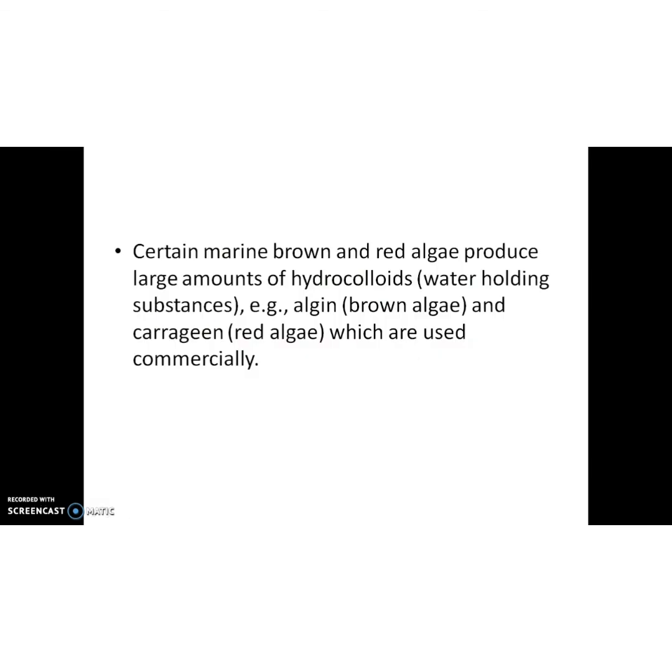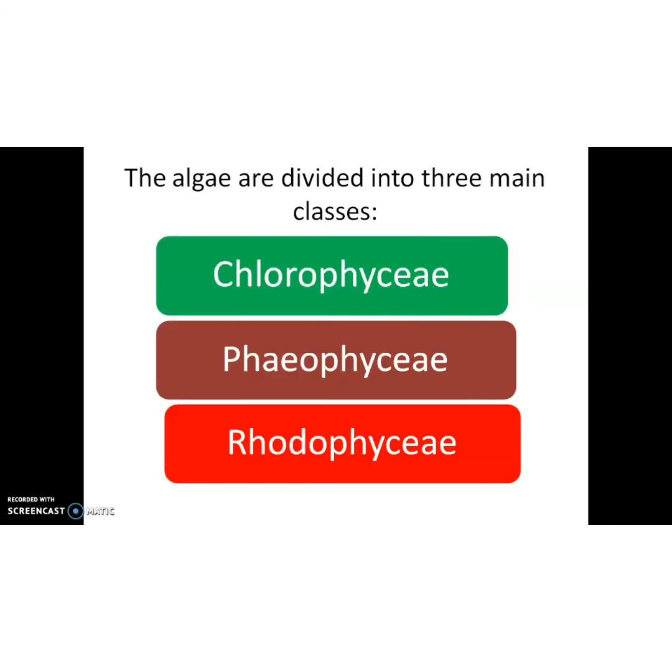Okay, children. And the last topic in algae is classification. The algae are divided into three main classes: Chlorophyceae, Phaeophyceae and Rhodophyceae. Which are the major classes of algae?